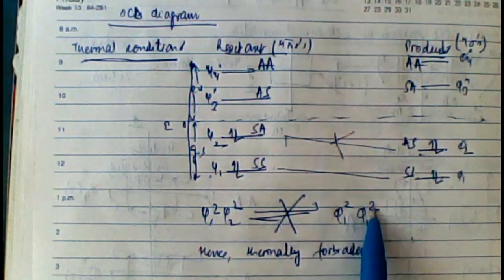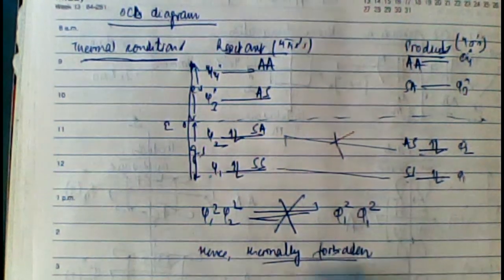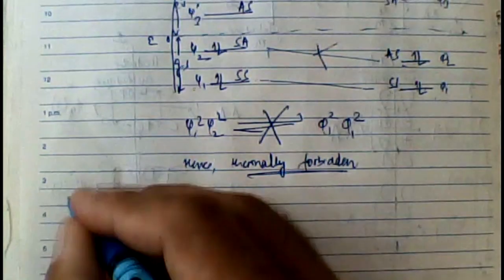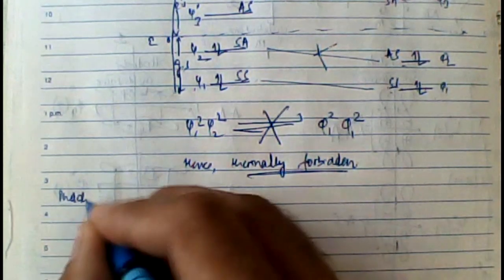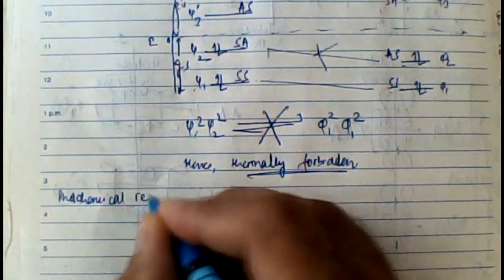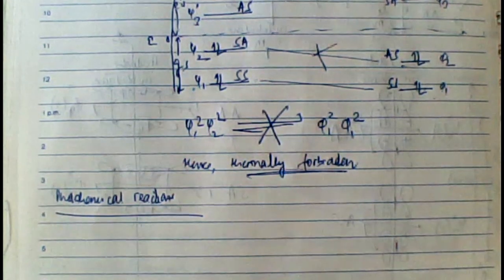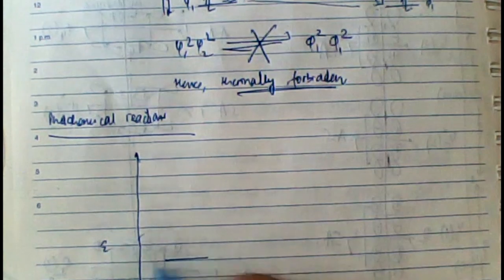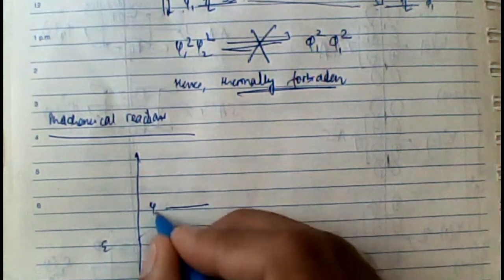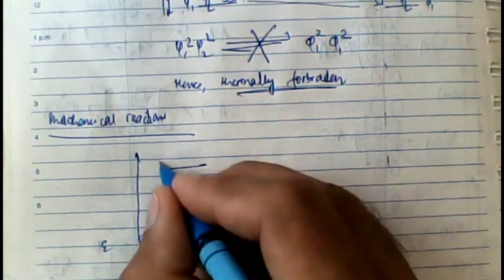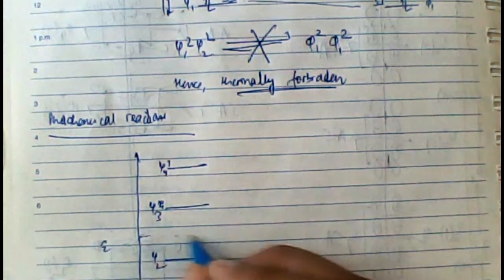Now, let's talk about the photochemical conditions. Under photochemical conditions, the orbital correlation diagram would be similar, so I can straight away draw this orbital correlation diagram here. Let's say this is the energy axis. This is your Psi1, Psi2, Psi3 star and Psi4 star. Again, this is the zero value of energy. This represents the ground state and this represents the excited state.